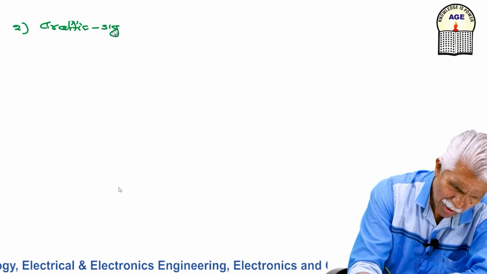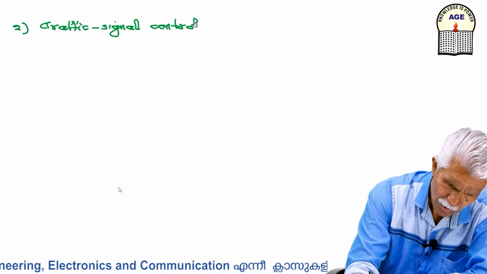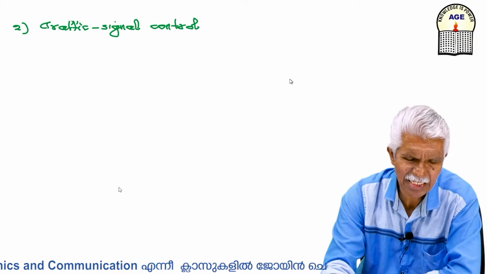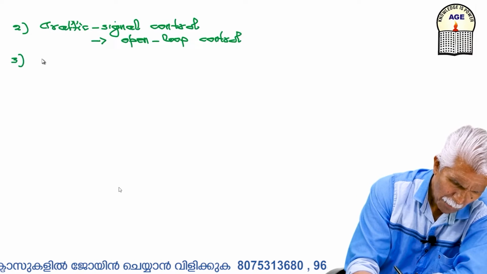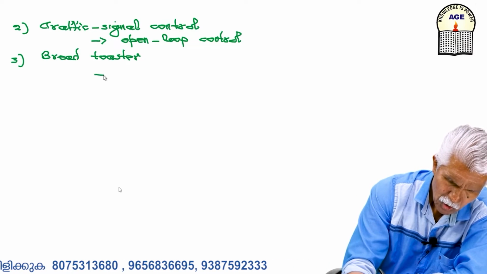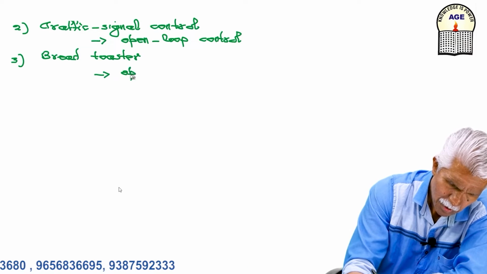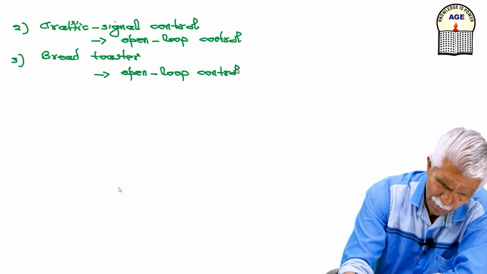Traffic signal controller. Here also we are setting the time period. So this is open loop. Bread toaster. So that is open loop, because we are setting the time period in the bread toaster.